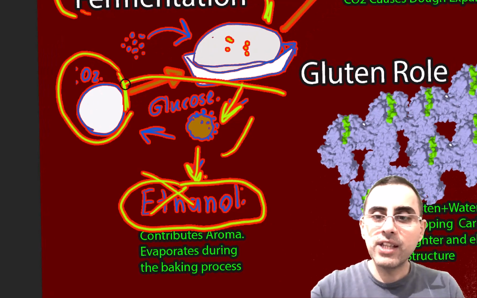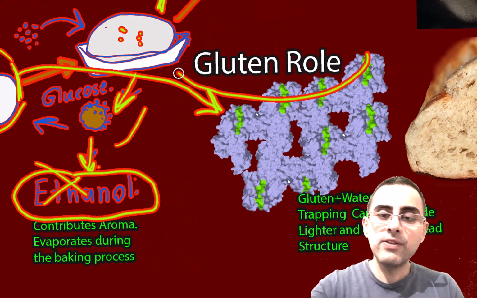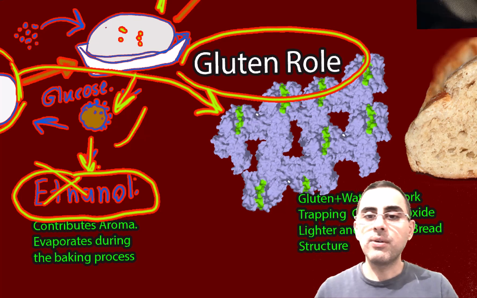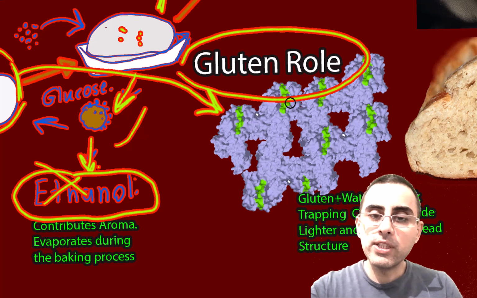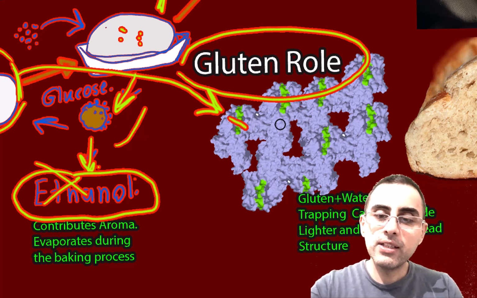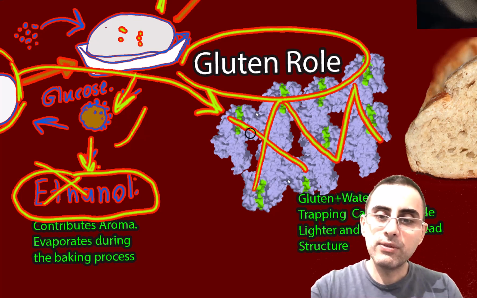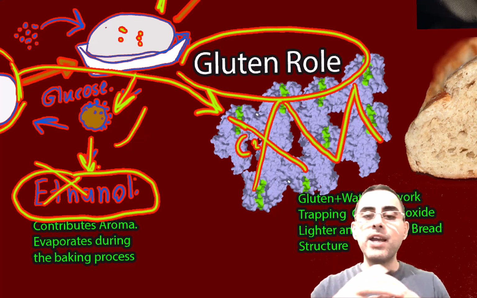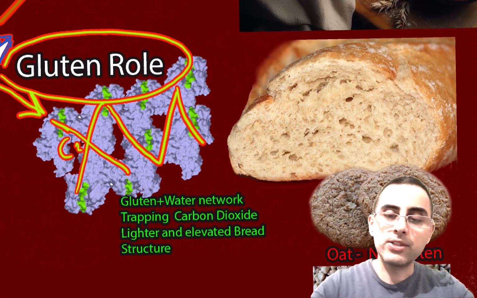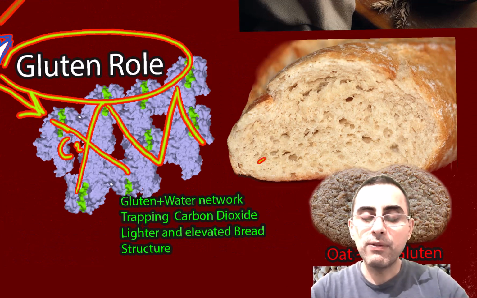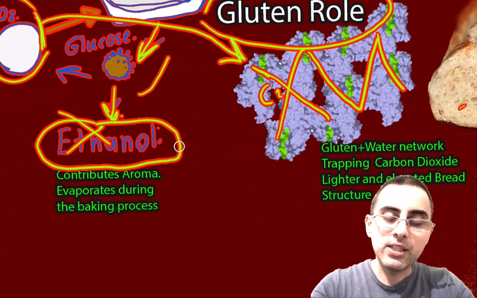This carbon dioxide is trapped in gluten, and gluten is a protein in the dough, especially wheat flour dough. It's a protein which, when it interacts with water, creates this network, and this network traps CO2, and it causes the dough to rise, and it becomes bigger and bigger, and we have this structure. And we also have better aroma because of this ethanol.